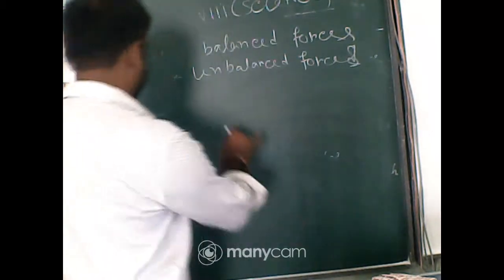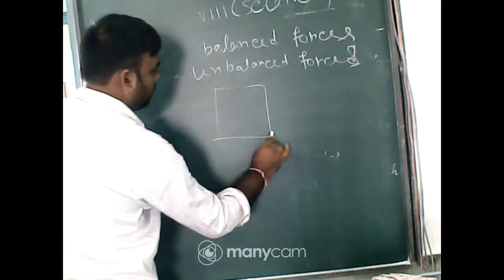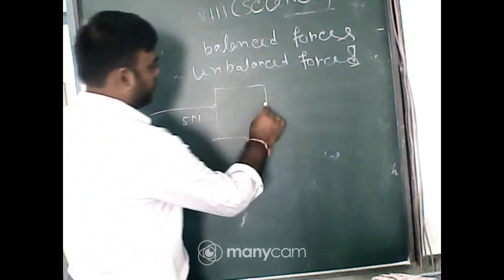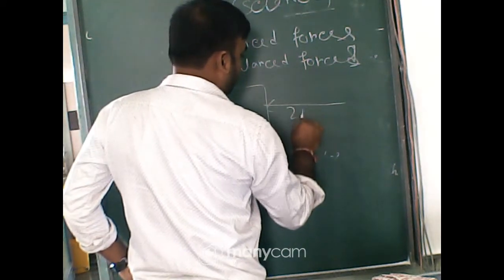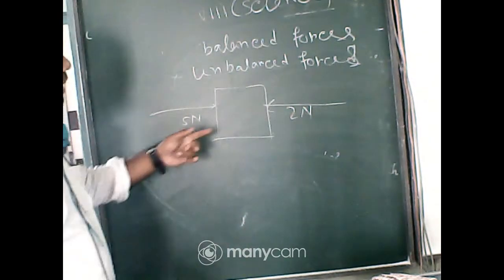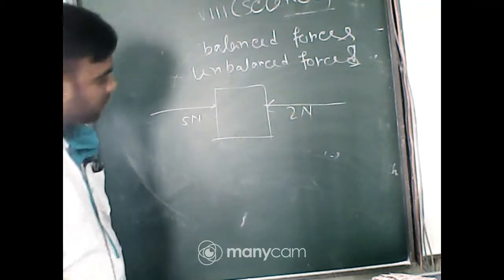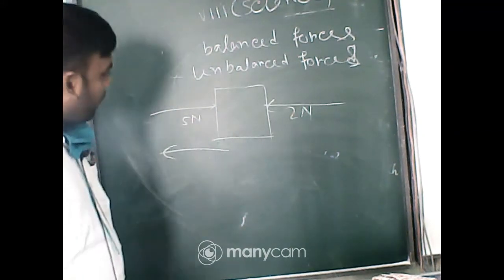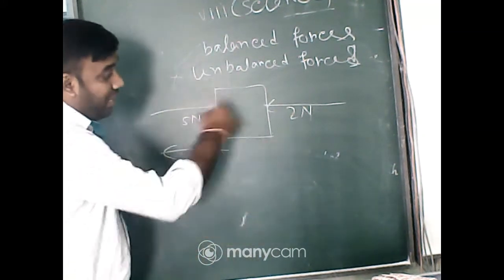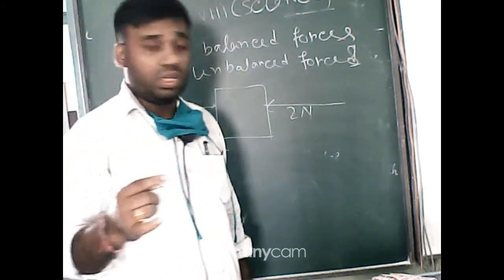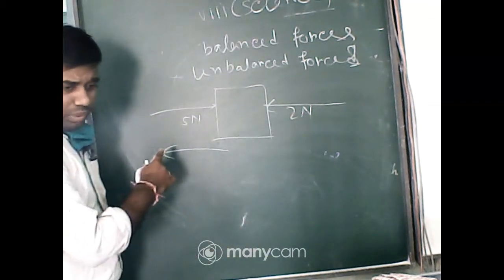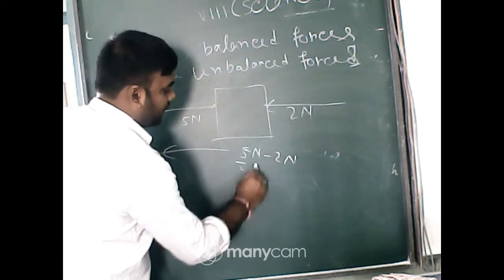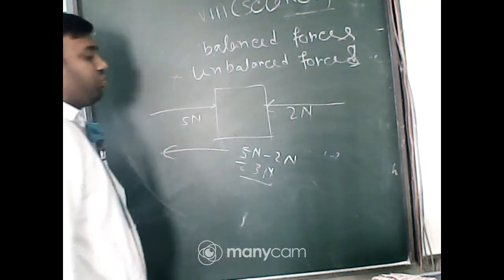For an example, 5 Newton and 2 Newton, 2 forces applied on a body, what will happen? It will start moving this side. Now first of all, what is the resultant force? That is 5 Newton minus 2 Newton, that is 3. So the resultant force is 3 Newton.